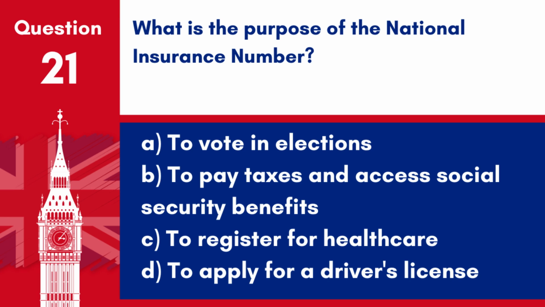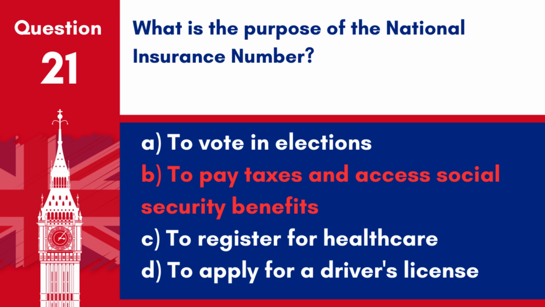Question 21. What is the purpose of the National Insurance Number? A. To vote in elections. B. To pay taxes and access social security benefits. C. To register for health care. D. To apply for a driver's license. Answer: B. To pay taxes and access social security benefits. The purpose of the National Insurance Number is to pay taxes and access social security benefits.